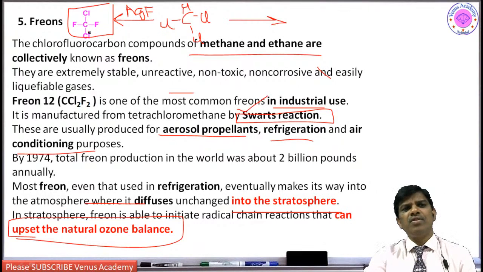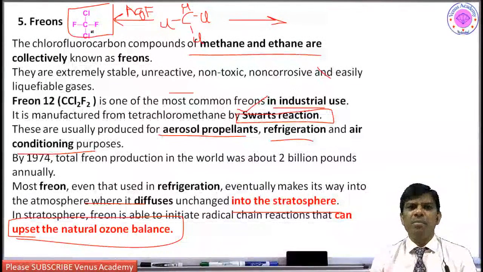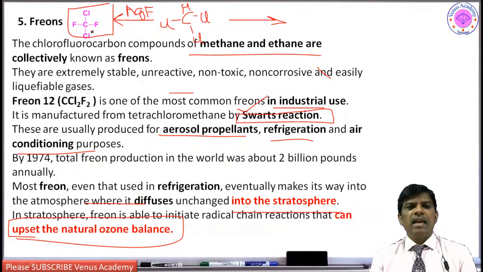Freons are usually a mixture of methane and ethane derivatives, collectively known as freons, for example ethyl, dichloro, difluoro. A mixture of fluoro and chloro compounds are known as freons, and these freons are highly objectionable, highly toxic compounds when they go out into the atmosphere.